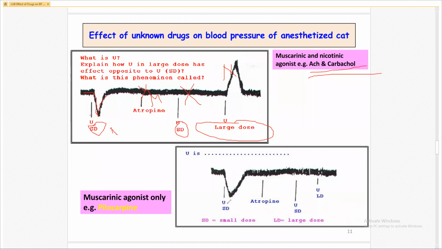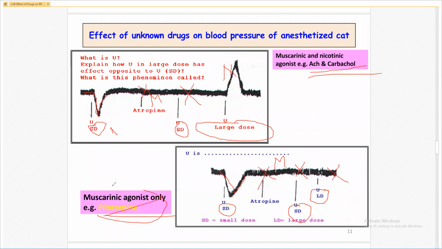Here, in the small dose, decrease in the blood pressure. Atropine blocks the muscarinic receptor. Small dose, no effect because muscarinic receptor is blocked, and large dose also no effect. It means the drug is pilocarpine. Why?